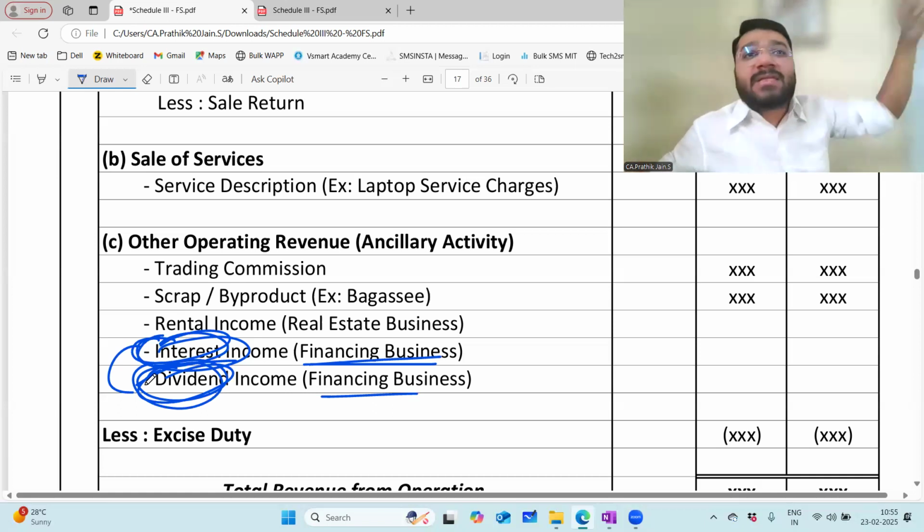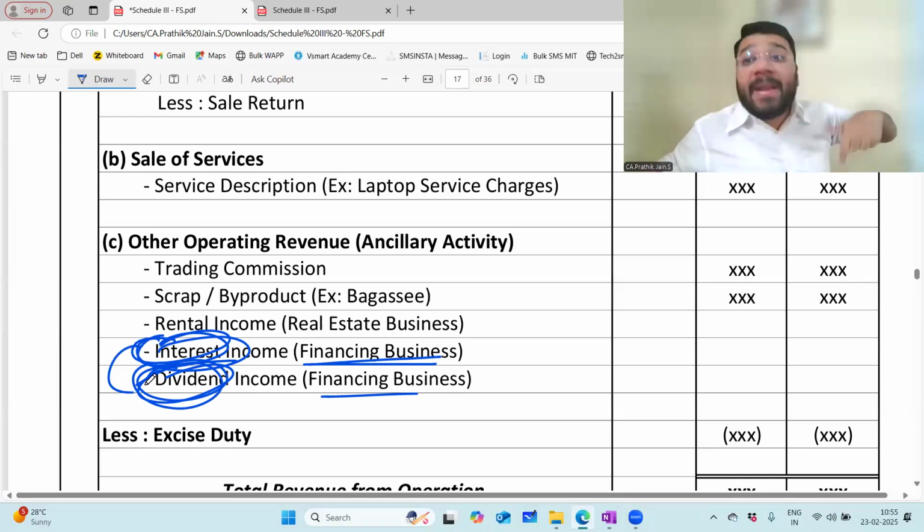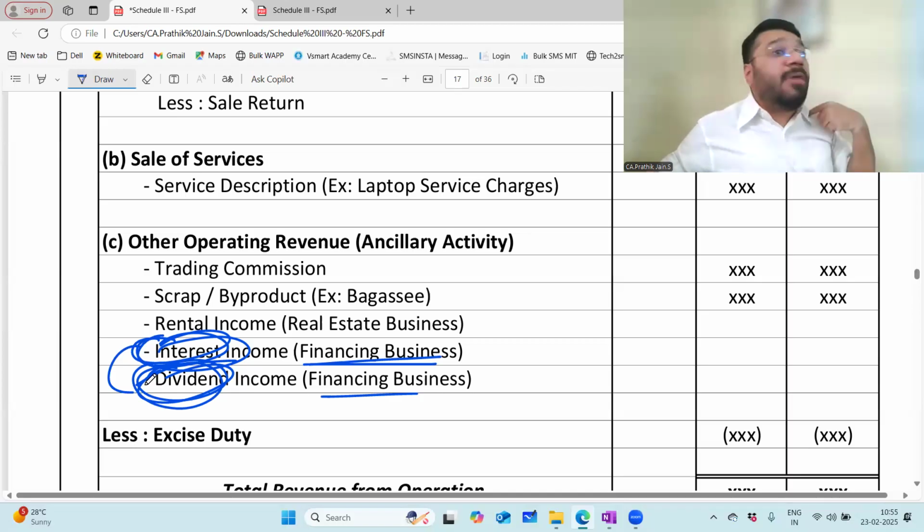I invested money in the stock market. I'm getting dividend on the investments that I've done. Am I dependent on the dividend? The answer is no. Hence, for me, the dividend income is my other income. Then I'll be able to differentiate.